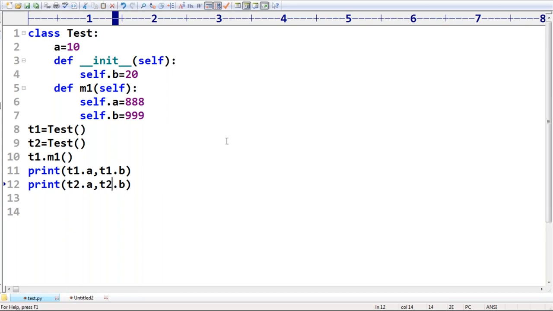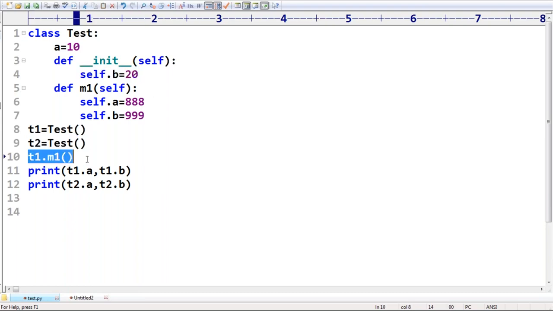What is the output by default you are going to get? Not required to keep much explanation because you people are already aware what is inside. I hope same answer as the last example. I didn't call T2.m1(), just T1.m1(). For T1 it is 10, 20, and for T2 10, 20.